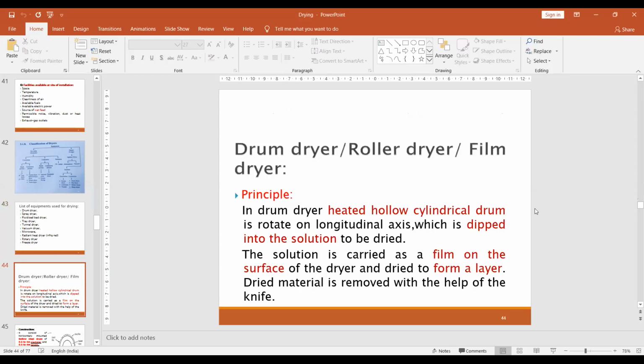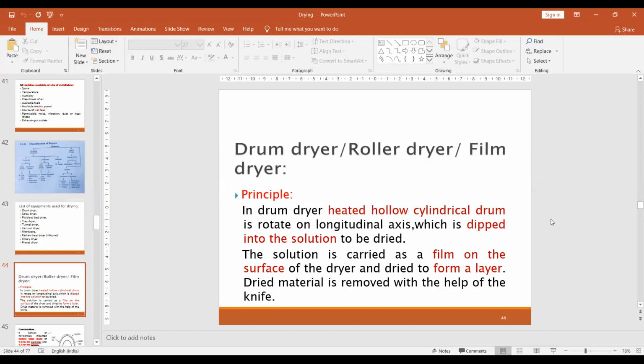Then we'll see the first dryer, called a drum dryer, roller dryer, or film dryer. These are synonymous names. The main principle of the drum dryer is that it is made up of a heated hollow cylindrical drum rotated on its longitudinal axis. It dips into the solution to be dried. The solution is carried as a film on the surface of the drum and dried to form a layer, and the dried material can be removed with the help of a knife.